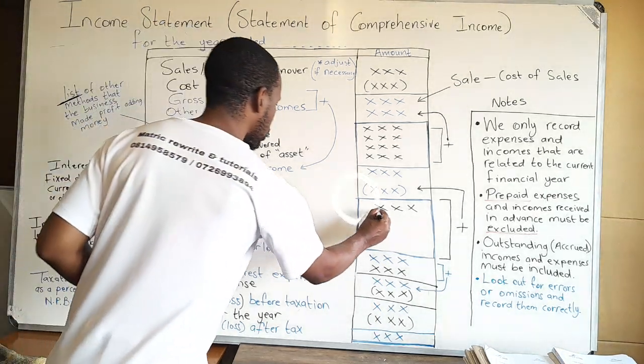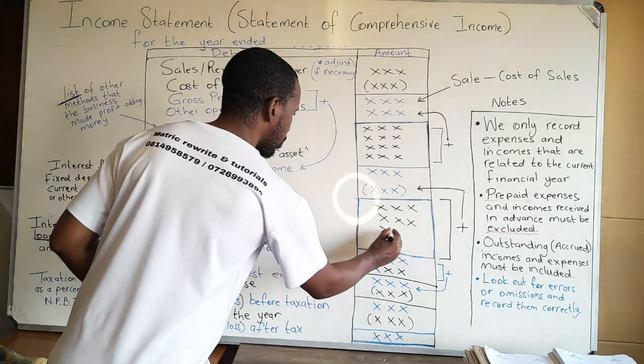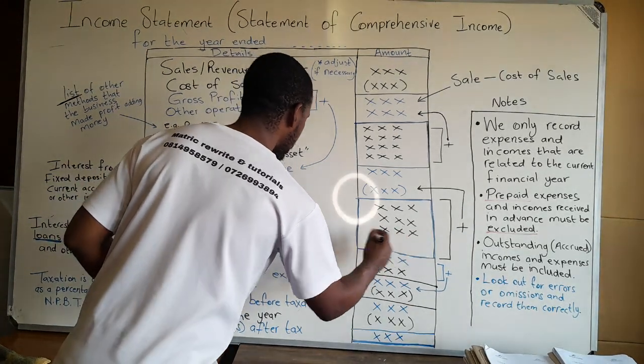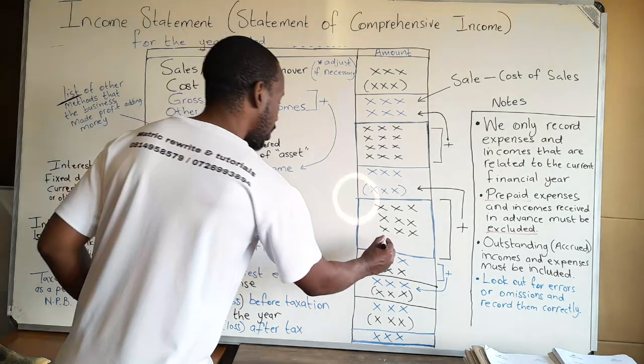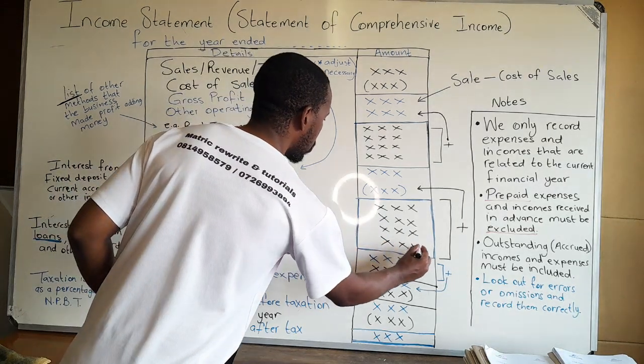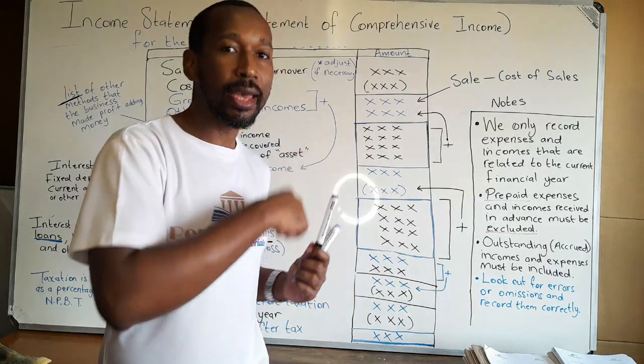We will have our water and electricity coming here, and then we have depreciation on equipment plus vehicles coming here, or any other resources that we have that depreciate. Then we will have our bad debts. So people who are making us lose money because they are unable to pay us anymore.